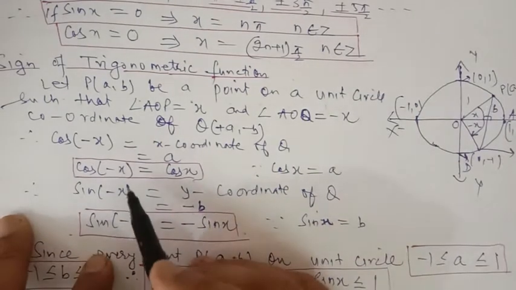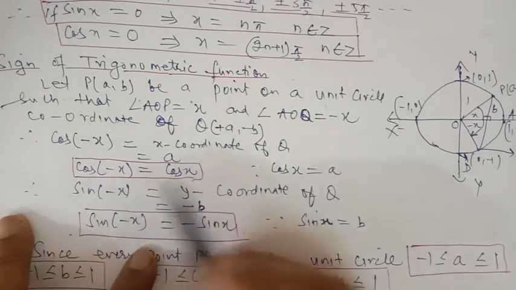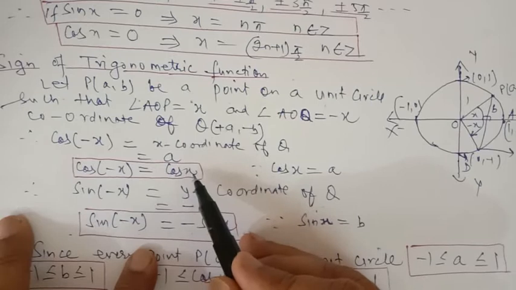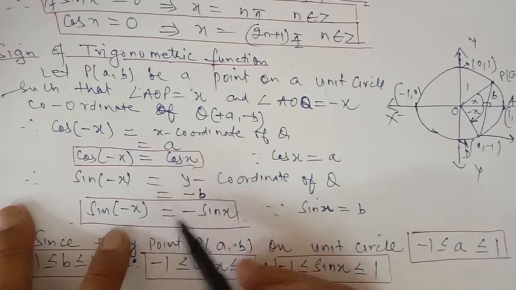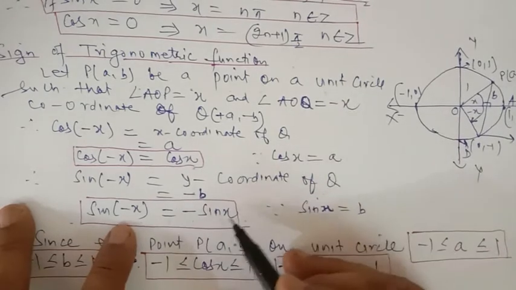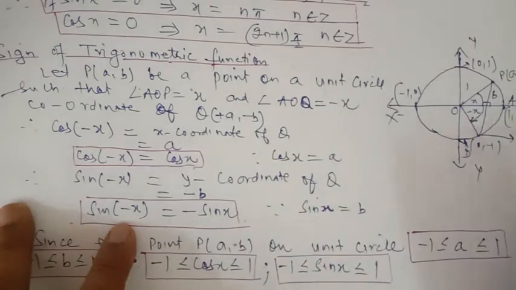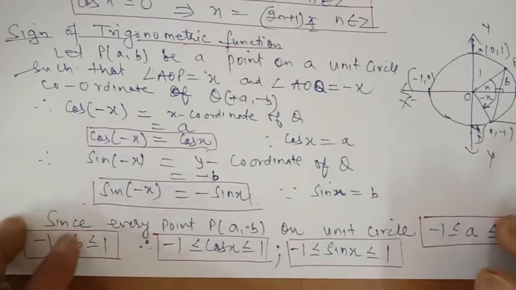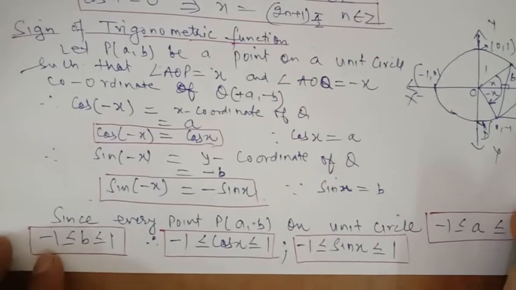So we have derived a new formula that cos minus x, which is in the fourth quadrant, is equal to cos x, and sine minus x is equal to minus sine x. And why is it minus sine x? Because sine minus x will be equal to its y coordinate, which is equal to minus b, and we know that b is equal to sine x in the first quadrant. So sine minus x is equal to minus sine x.